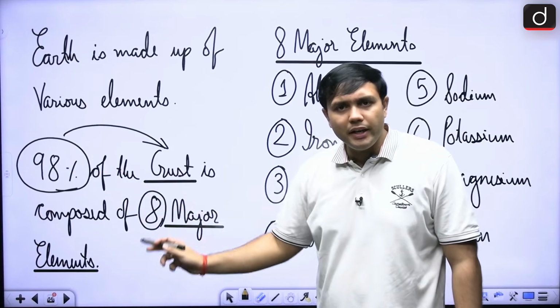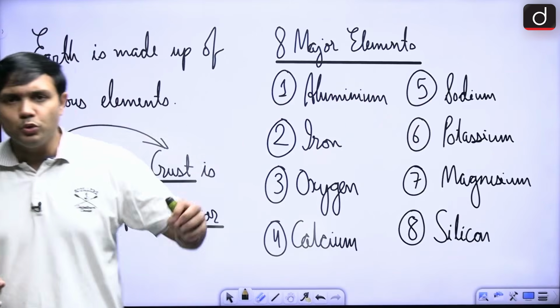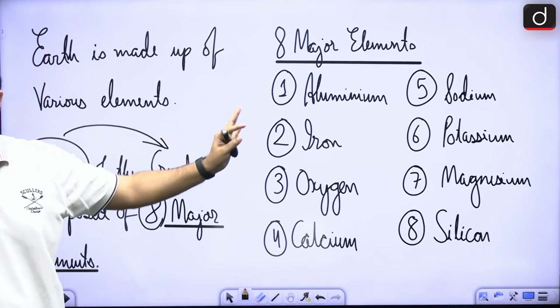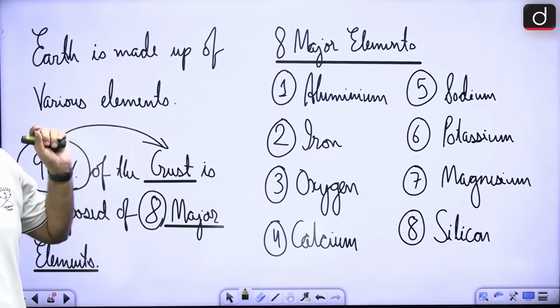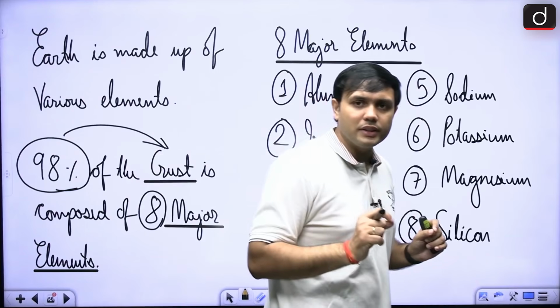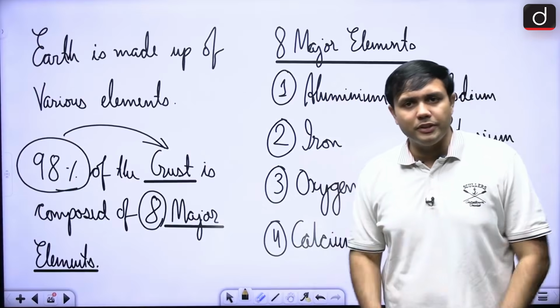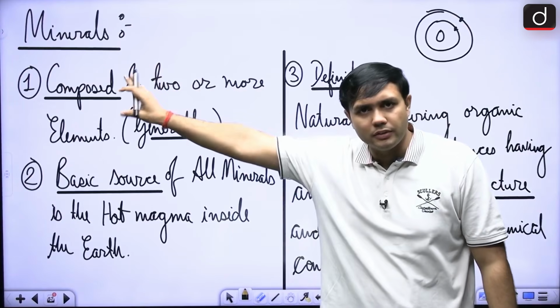In the Earth's crust, 98% of the Earth's crust is composed of 8 major elements. Which are these elements? These are aluminium, iron, oxygen, calcium, sodium, potassium, magnesium, silicon, right? So, the crust of the Earth, not the whole Earth, but the crust of the Earth is composed of these 8 elements.